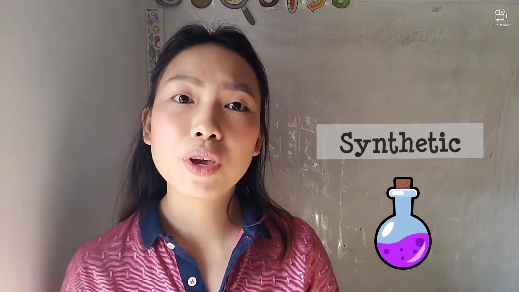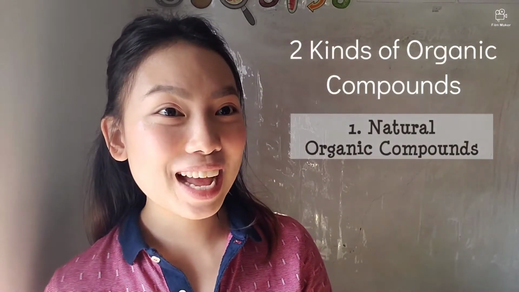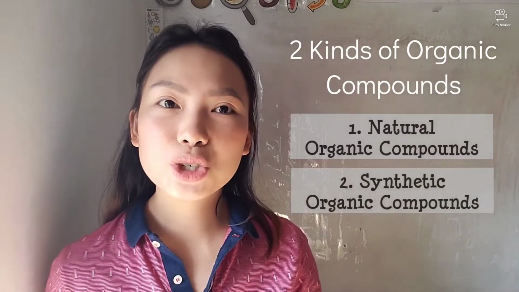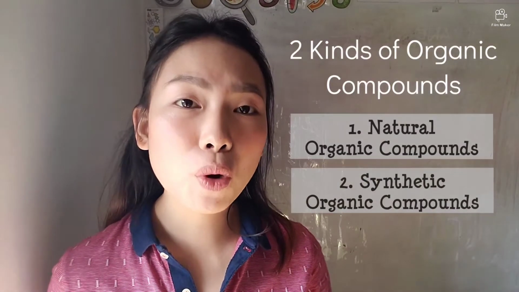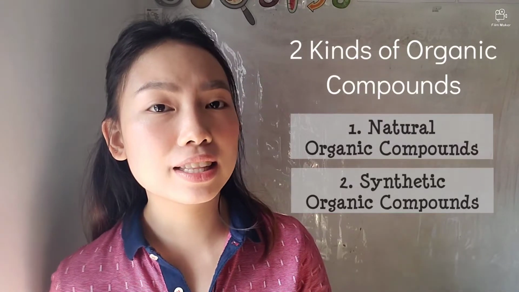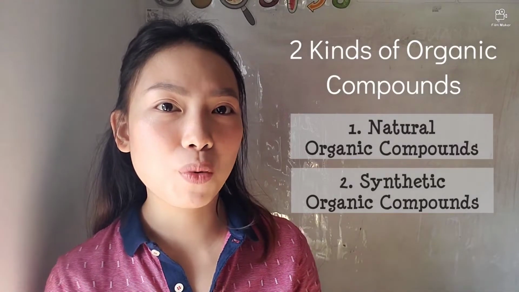And through that, we have two kinds of organic compounds. Those are the natural organic compounds and the synthetic organic compounds. The natural organic compounds are, of course, from plants and animals, and the synthetic organic compounds are the ones produced from the laboratories.